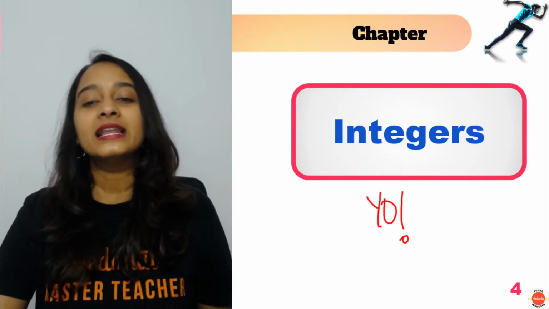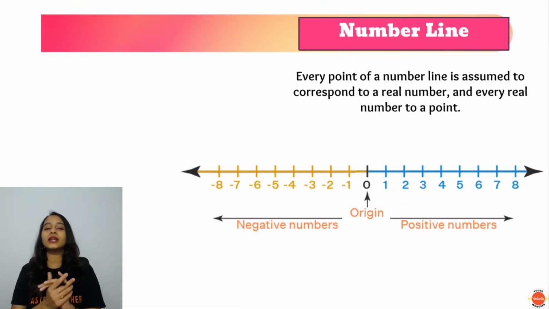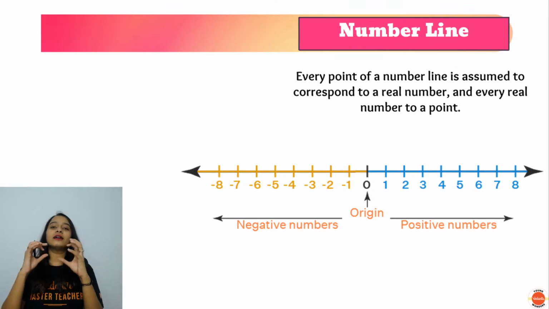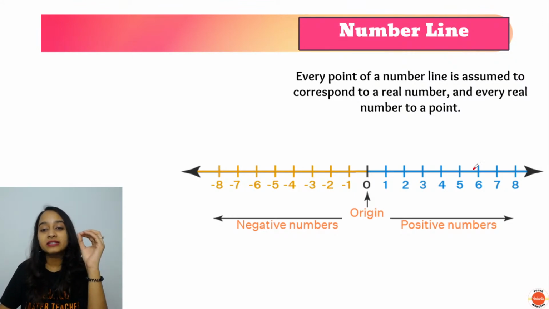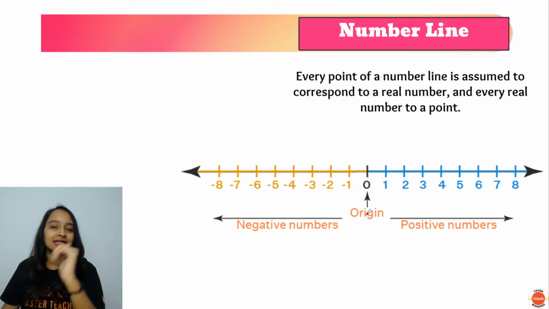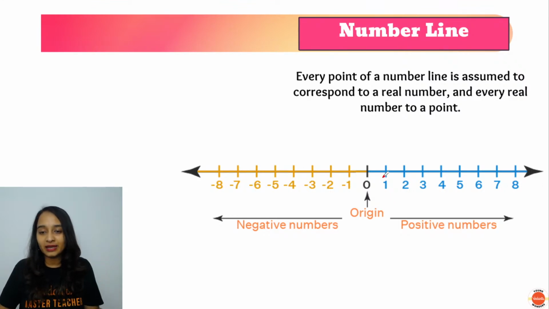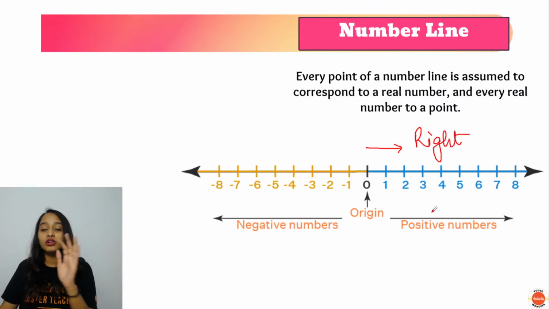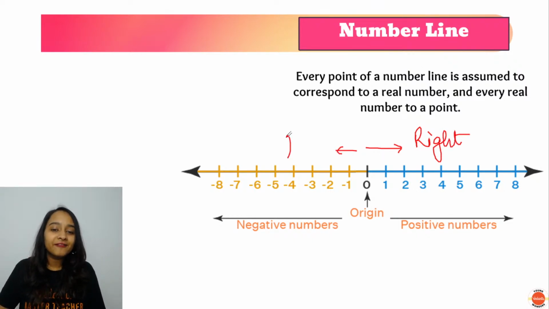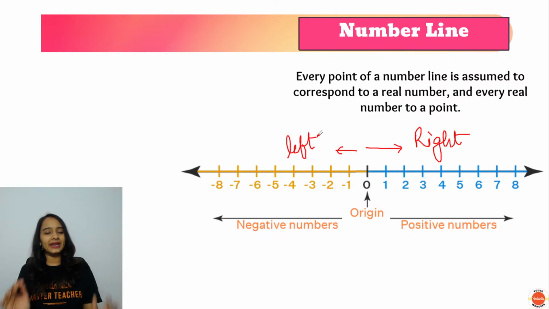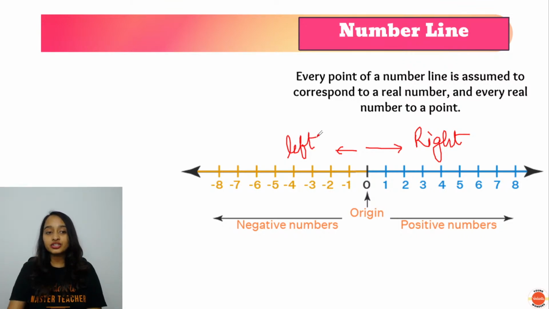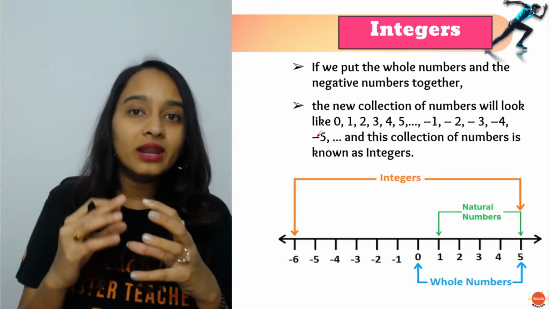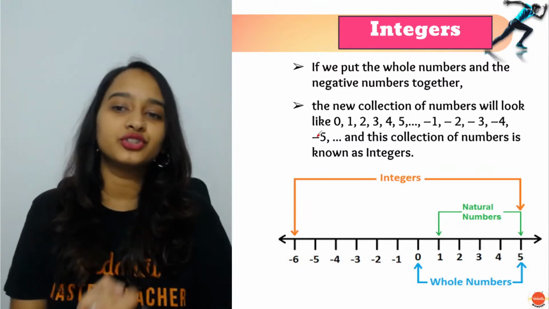Thank you, Vartika. Let us get started with the first one, integers on the number line. What is the definition of an integer? It is a collection of positive numbers, negative numbers and zero. So when you put integers on the number line, you can see to the right side of 0, you have all the positive integers, and to the left side of 0, you have all the negative integers. And 0 is the origin, 0 is actually neutral. So integer is a collection of whole numbers and negative numbers together.